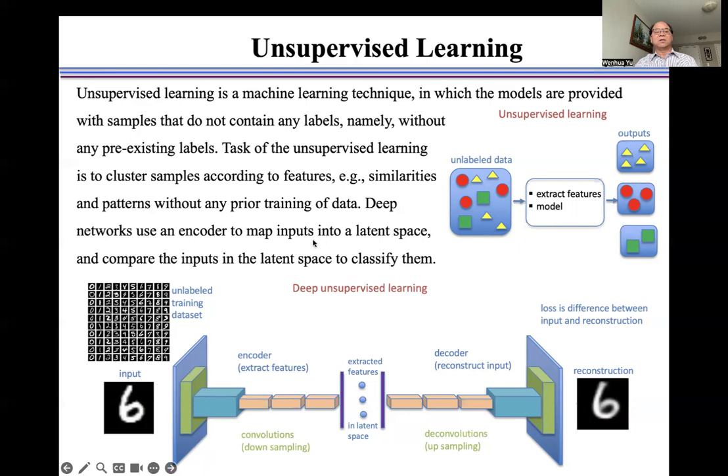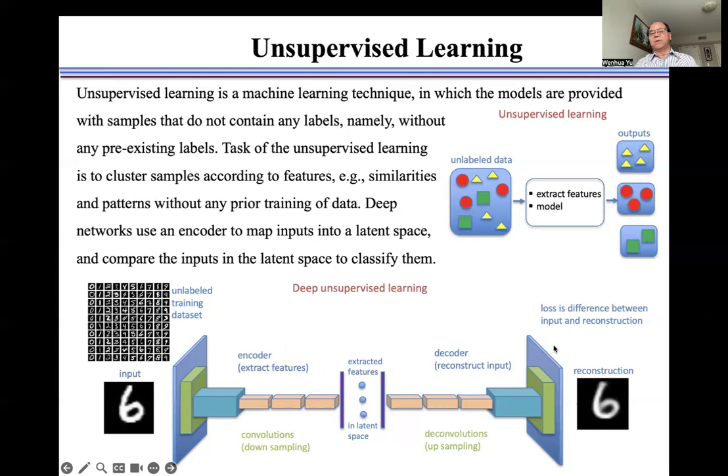Deep neural networks use an encoder to map inputs to a latent space and compare the inputs in the latent space to classify them. For example, in deep unsupervised learning, an autoencoder is used to train the model and find the model parameters. The encoder is used to extract the input features, and the decoder is used to reconstruct the input.